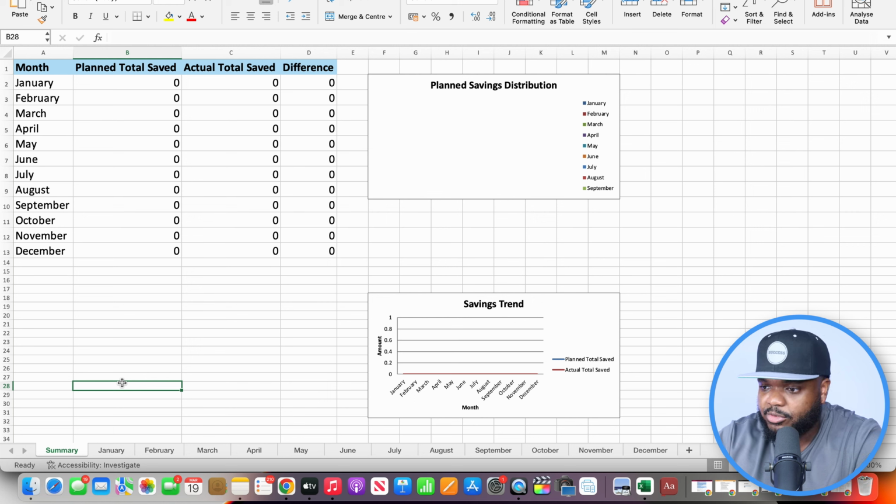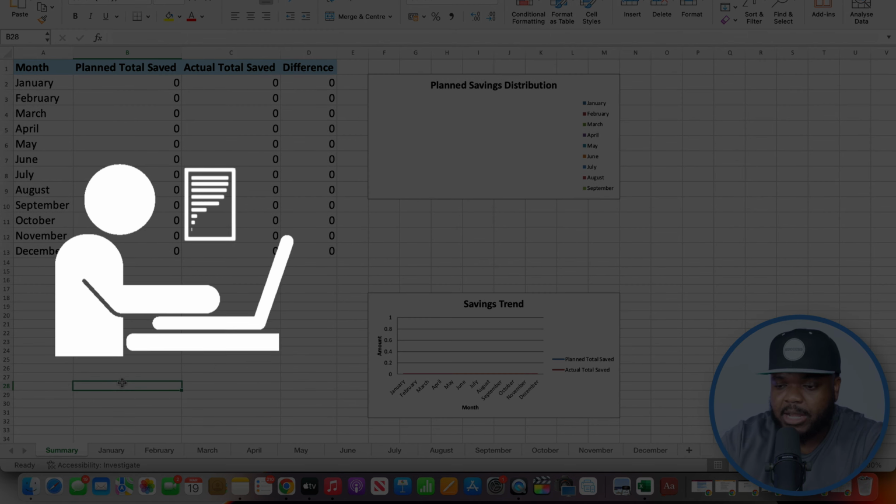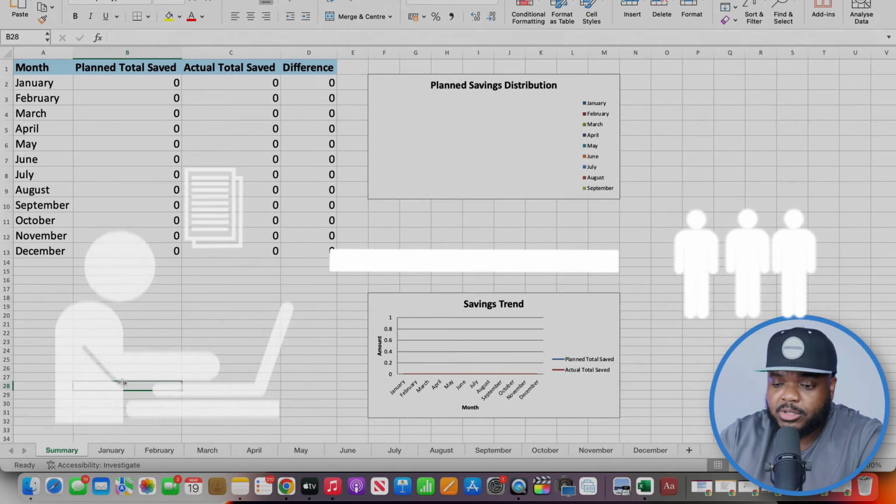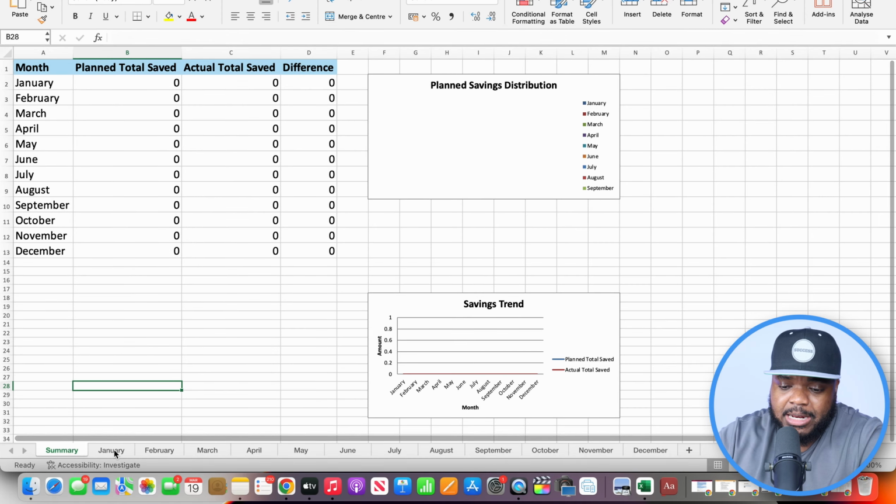If you ask me, this is really, really good. Not a lot of people know that they can use AI when it comes to making spreadsheets. So we're in a unique time right now where you're going to be able to do it and sell it to the people that are going to use it. Because for someone that's not really good with Excel, it can get a little bit complicated.